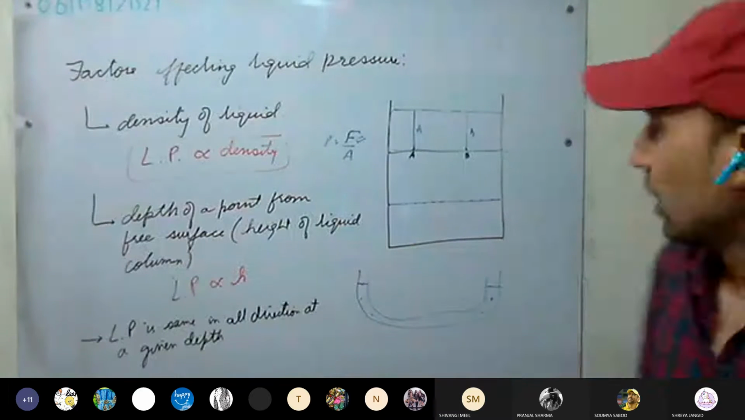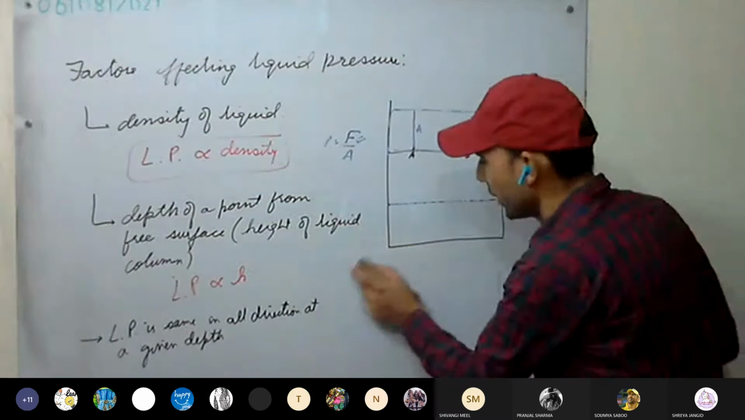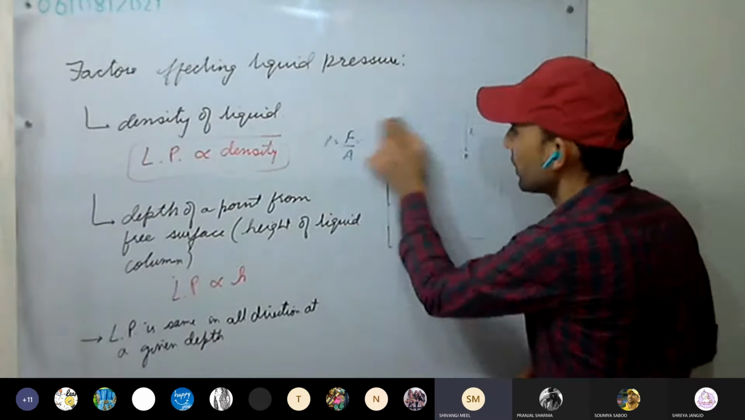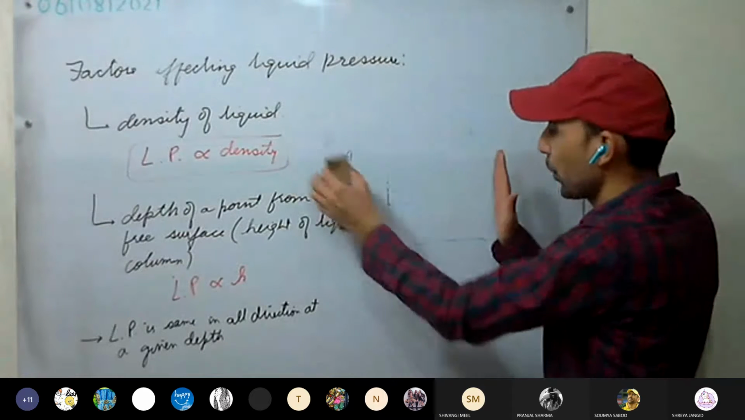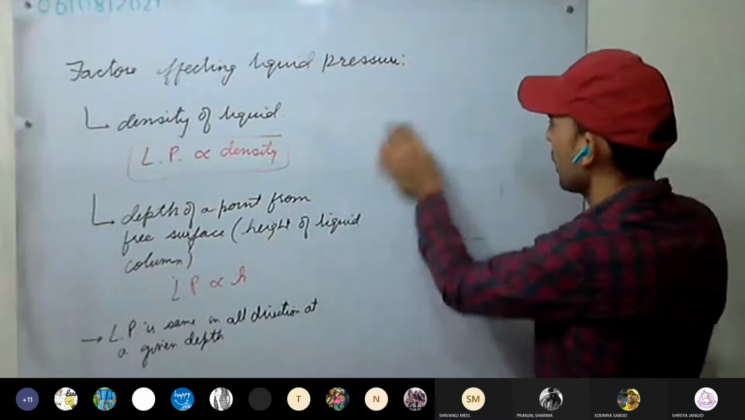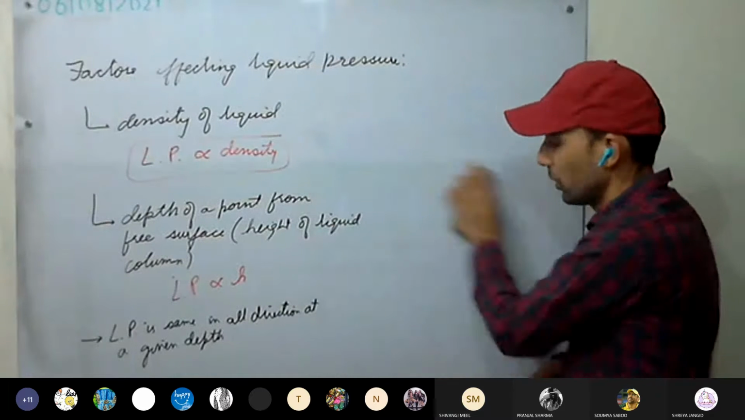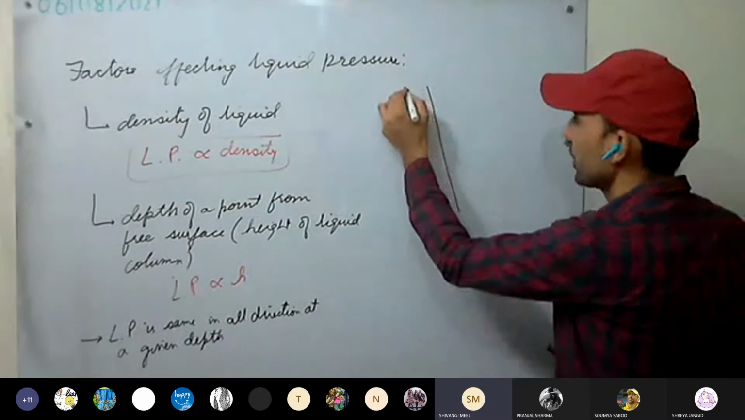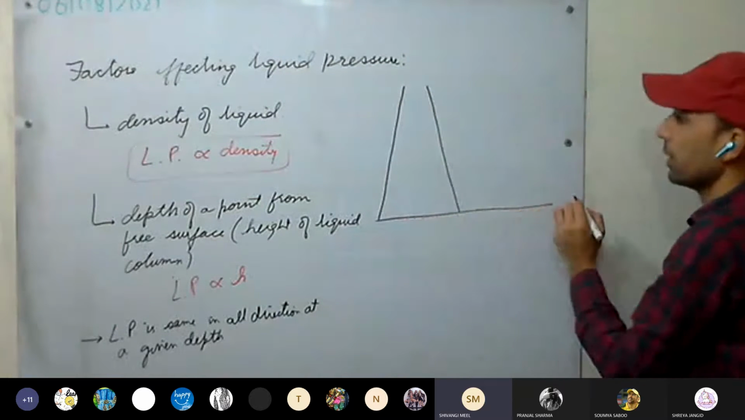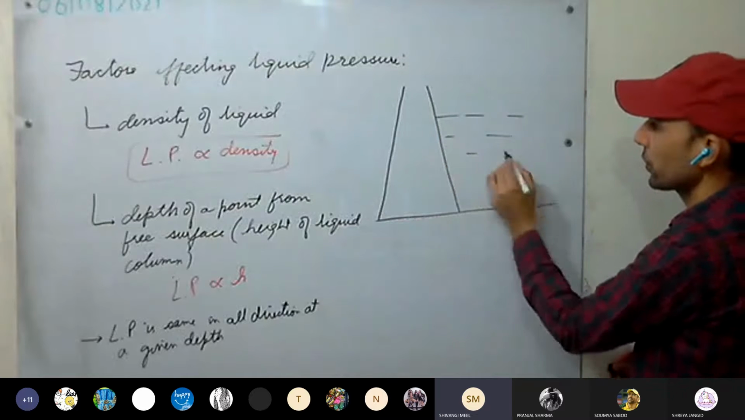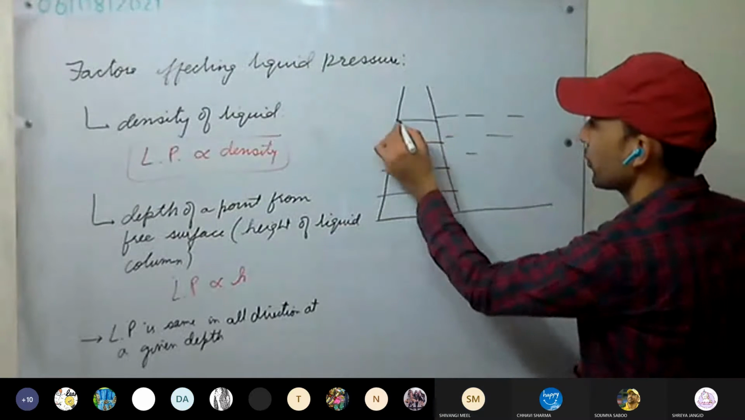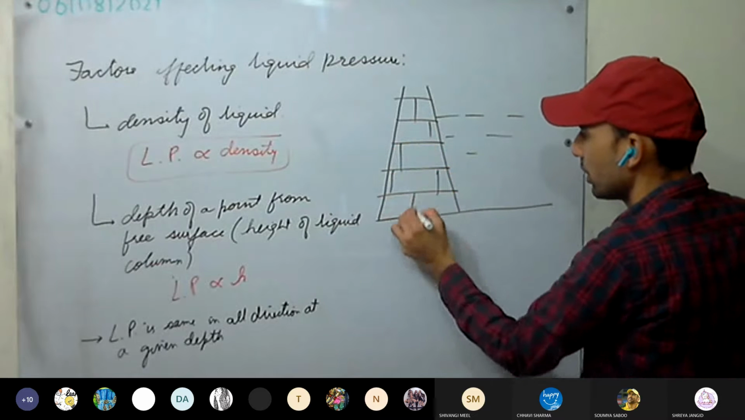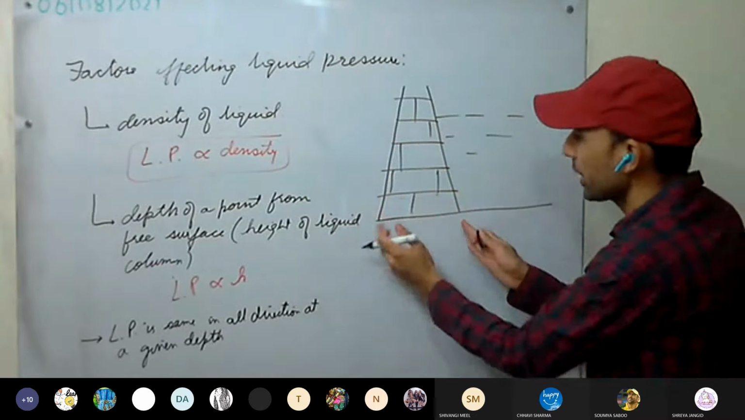So one question I ask you: you have seen the dams, how they have been built? Broad as compared to their top. Why? As we have seen, the pressure on the dam walls is maximum at the bottom. If this is the water and this is our dam wall, why is it broad at the base?